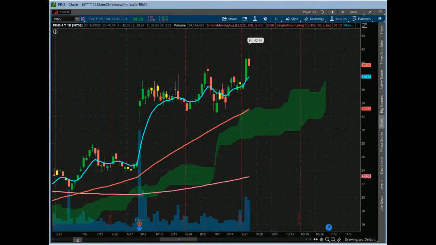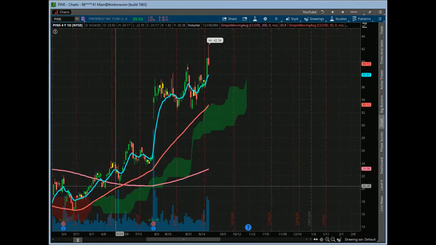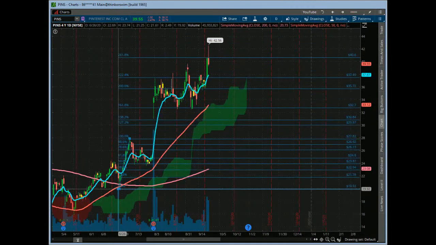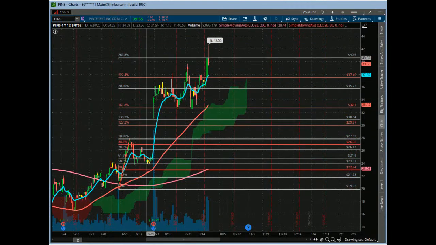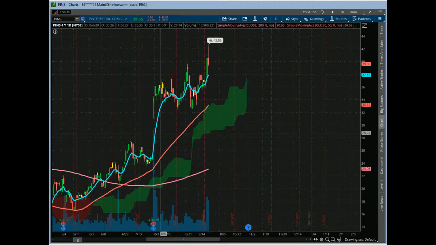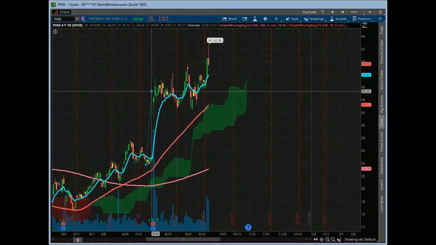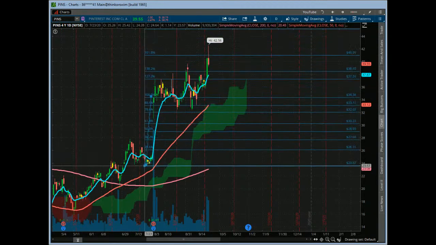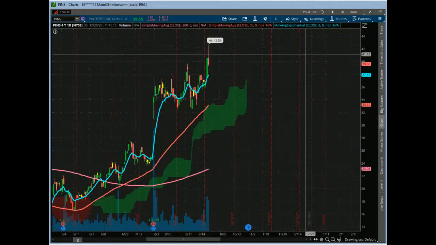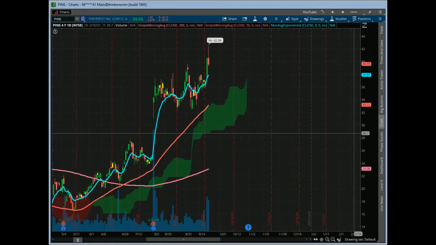It was just one of the things we kind of look at here on the breakout, right, is one of the things you can do is an extension on these. Just kind of see where you're going. You can kind of go this level right here, this level right here. Already yesterday it was a 2618 off of that recent move down, right? So we had that, and of course you had your earnings move right here, and you're about at the 1.618. So it was a good area to take profits. So nice job on that.